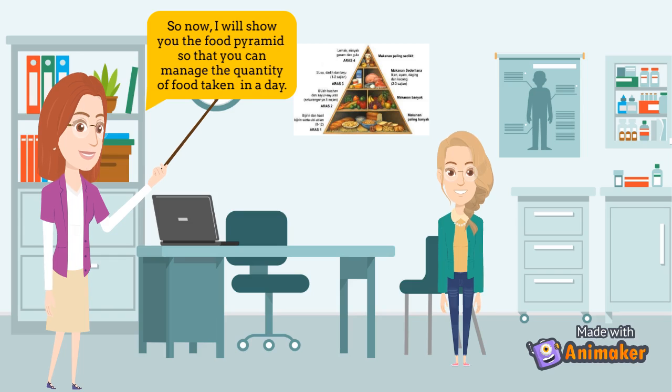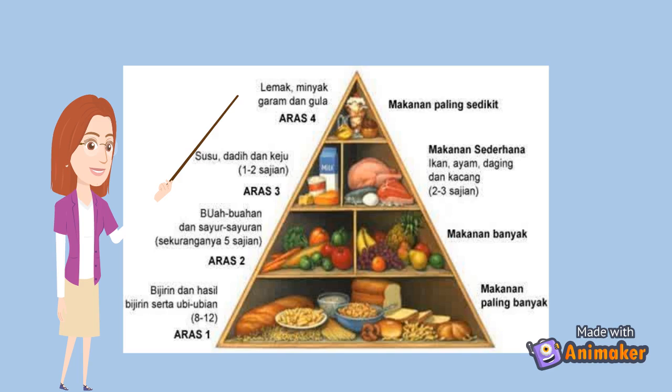So now, I will show you the food pyramid so that you can manage the quantity of food taken in a day. There are 4 parts, starting with the bottom shelf, which is the carbohydrates, continuing with the vitamins, and then the proteins, and lastly, the fats. Starting with the carbohydrates, you must consume it the most in your diet. This is because carbohydrates give you energy to do any activities in your day.